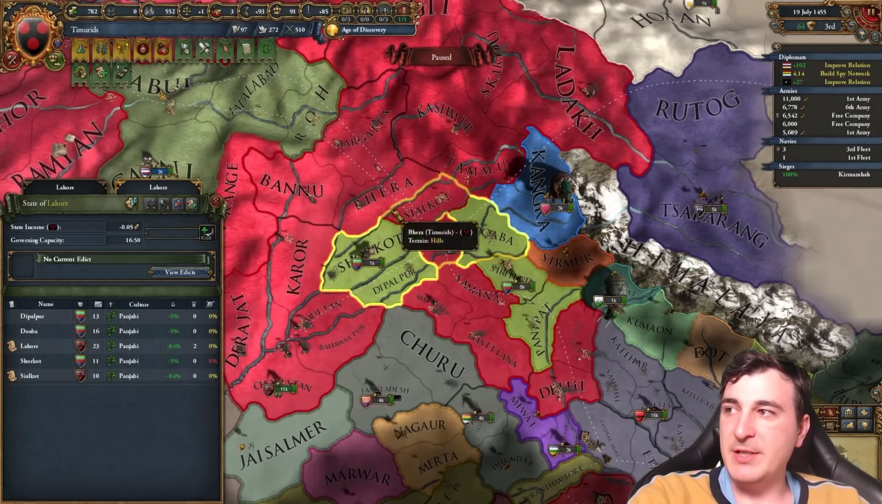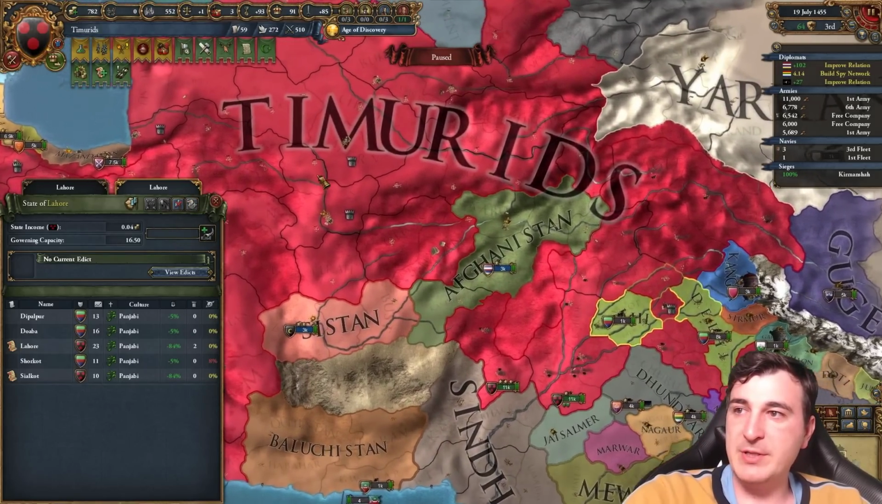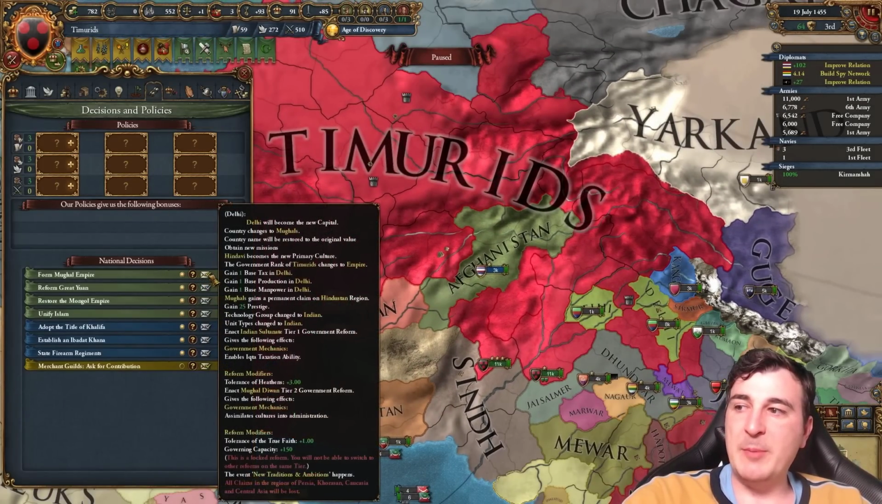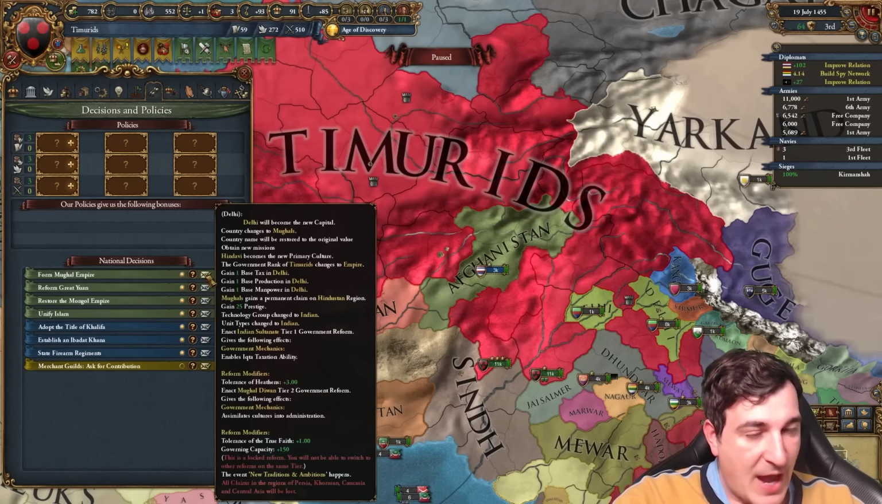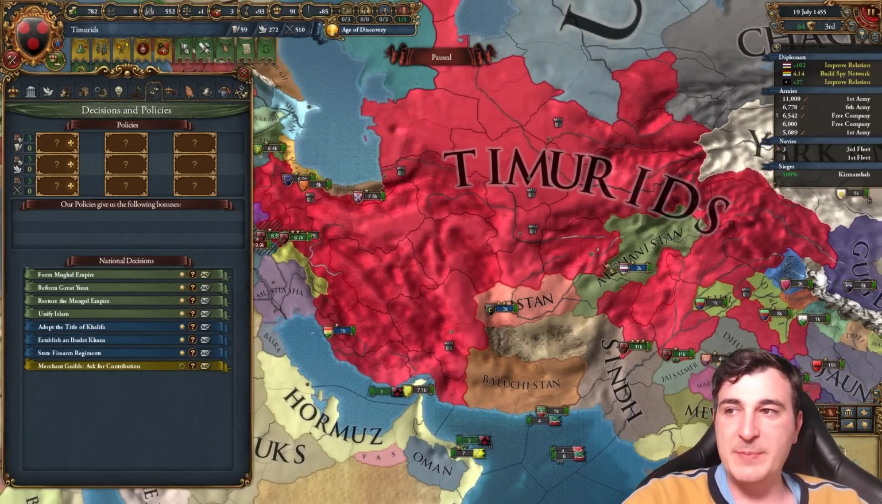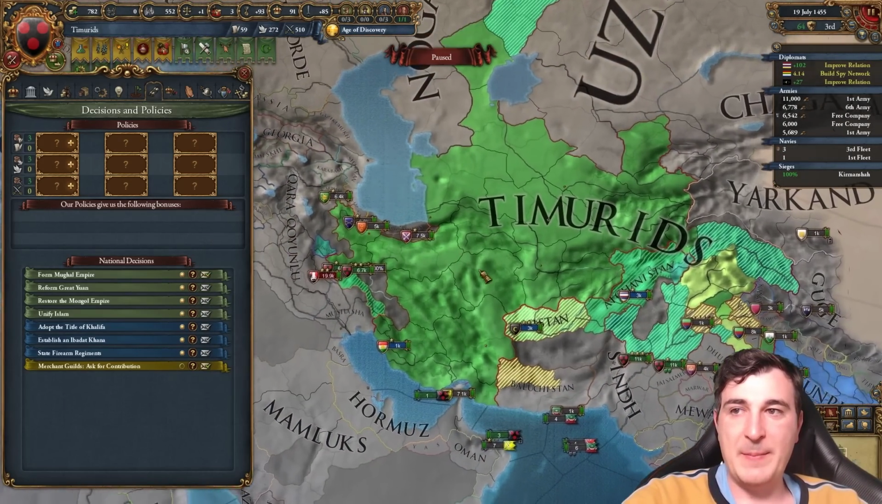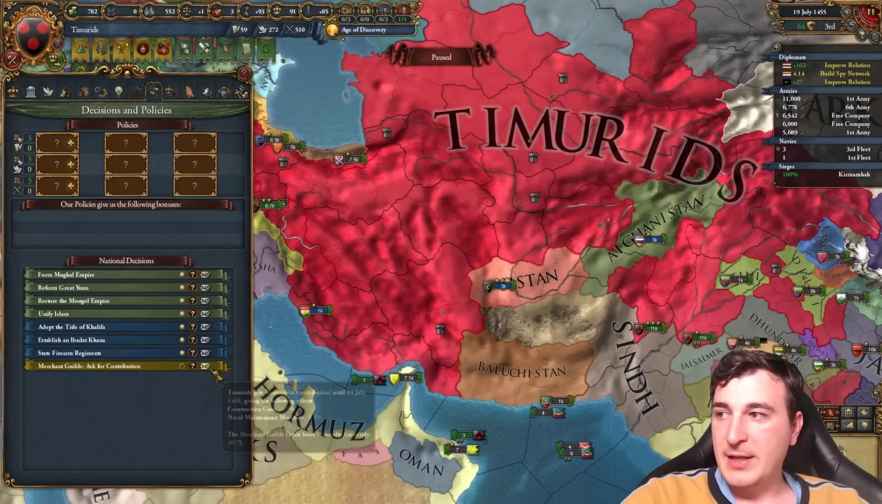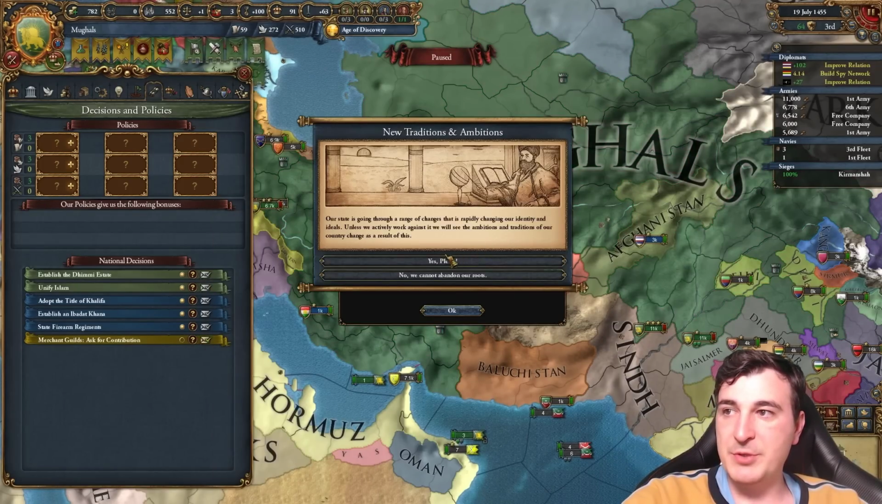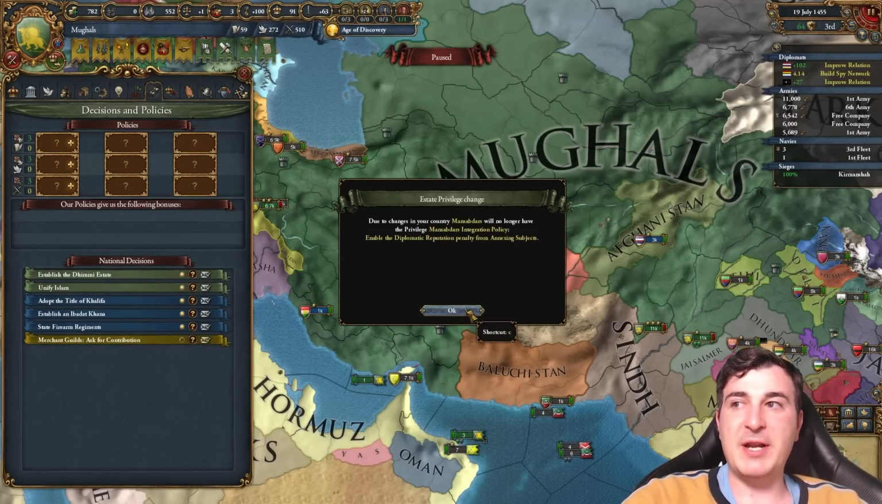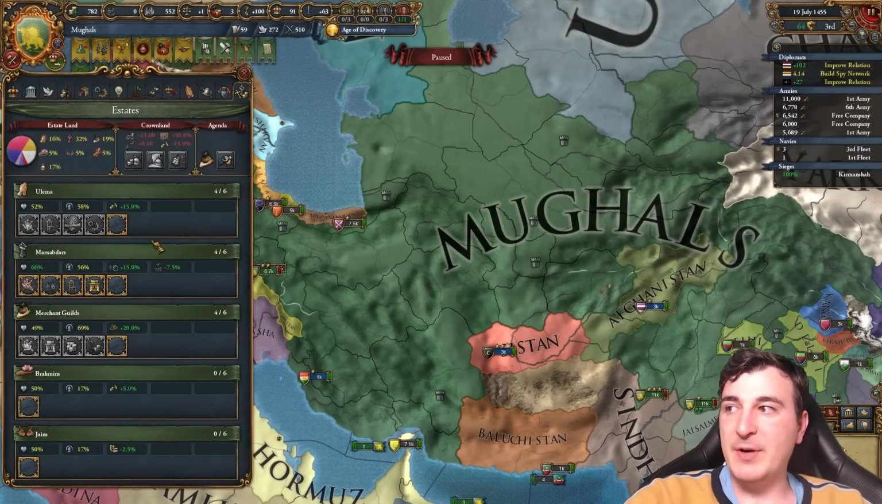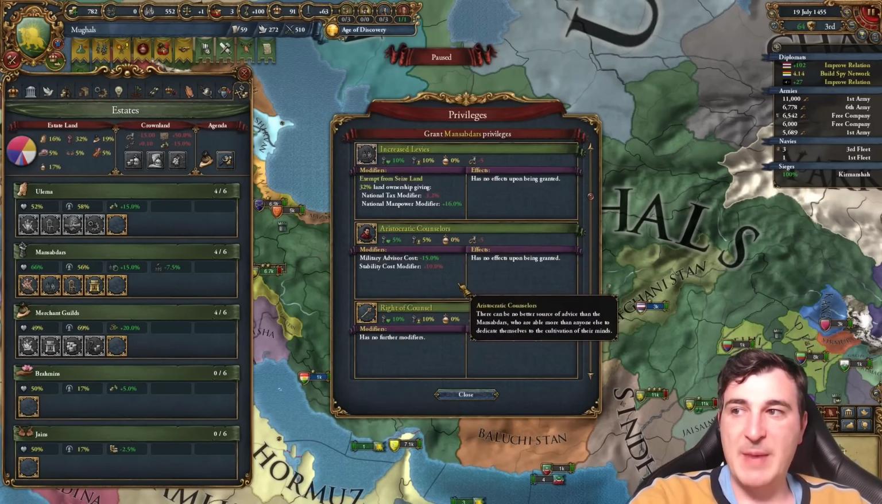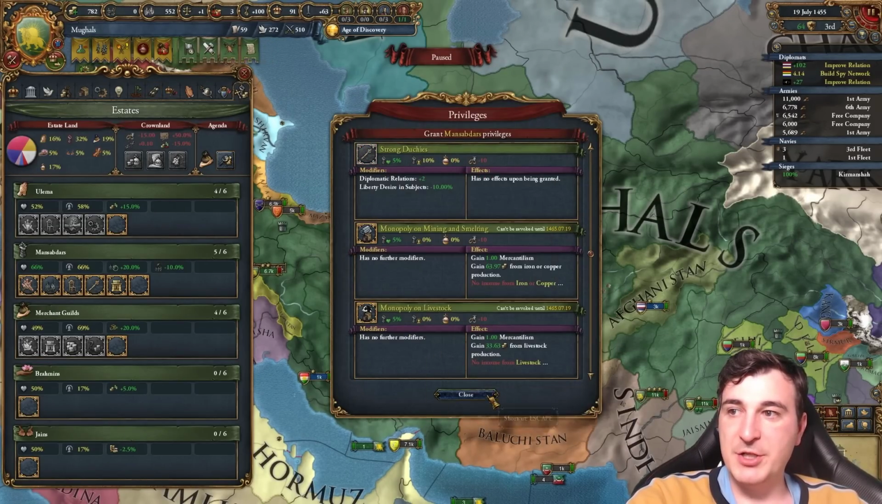Let's go ahead and make all of these bad boys here states, of course. Take note, once we do form the Mughal Empire, any claim that we might have had from the Timurid mission trees, we're going to be losing. So that means we're going to lose a few claims here and there. Let's go ahead. Yes, new traditions and ambitions. And it does mean we got rid of a couple of privileges, so we're going to have to give these bad boys back, such as the strong duchies for now.